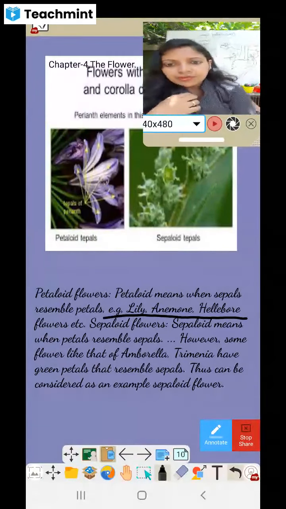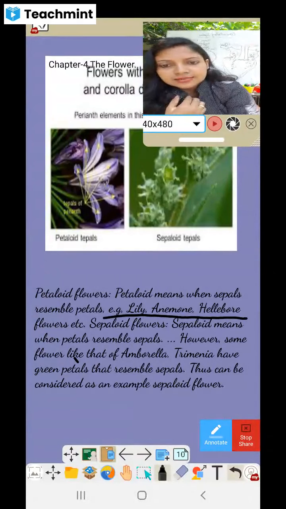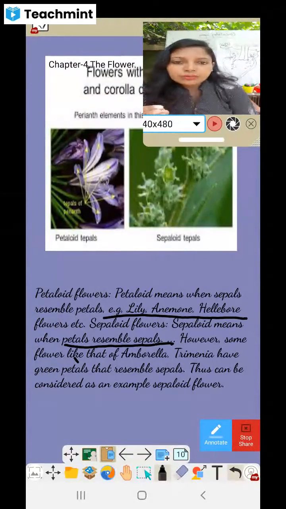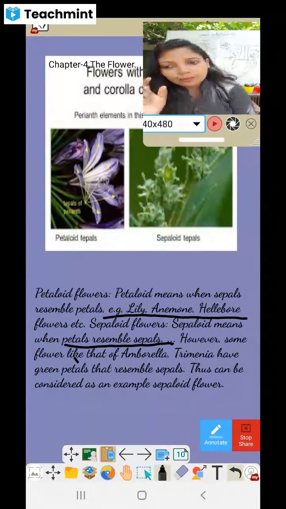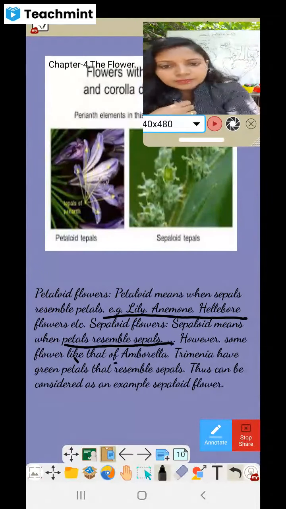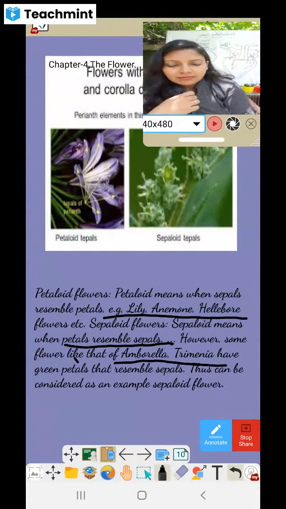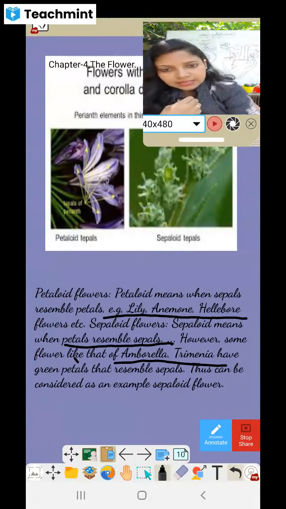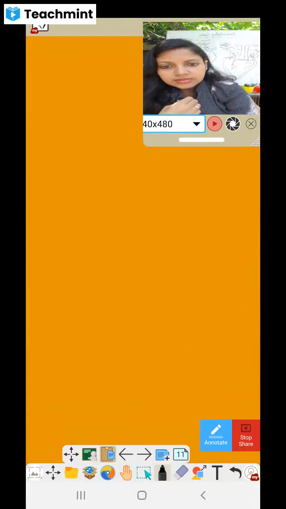Then sepaloid means when petals resemble the sepals. So sepaloid means what? That is green color. When the petal also looks green, that's called sepaloid. Examples are also given. Amborella and Trimenia have green petals that resemble sepals. So this can be considered as an example of sepaloid flowers.